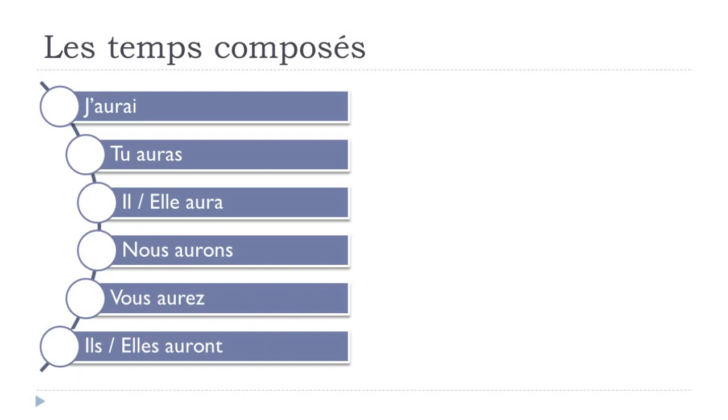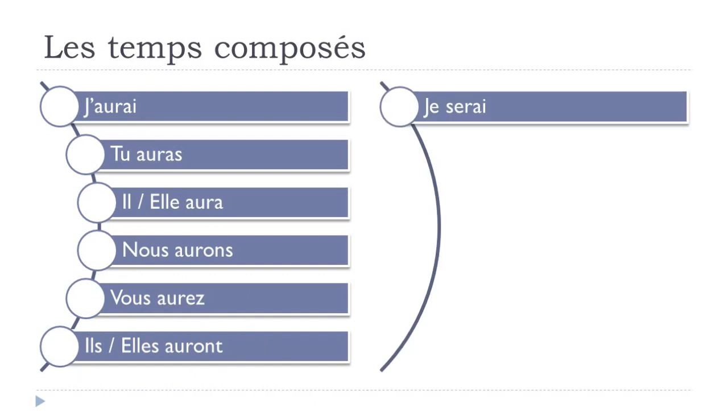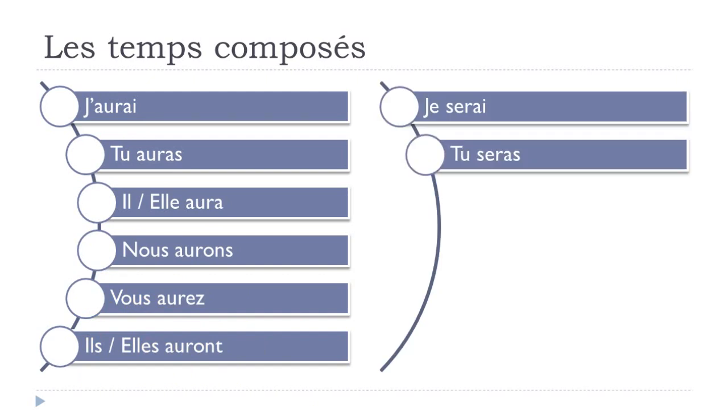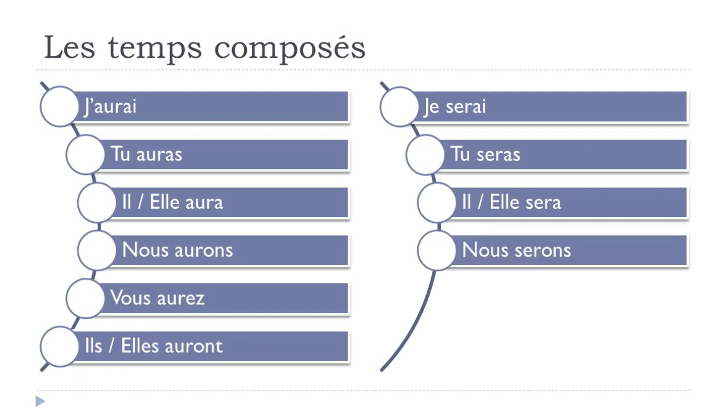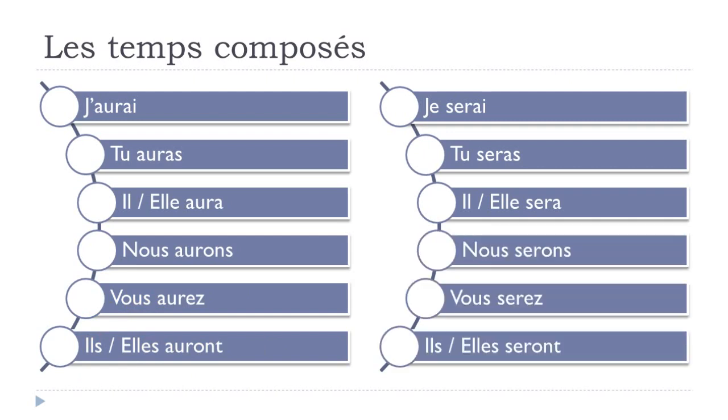Okay, and then for être, we will get je serai, tu seras, il sera, elle sera, nous serons, vous serez, ils seront, elles seront. Okay, so one more time.